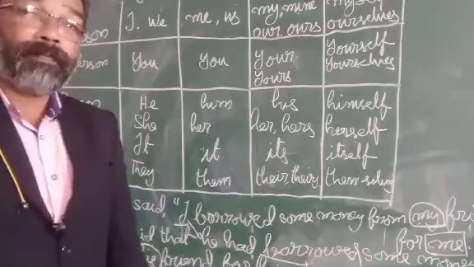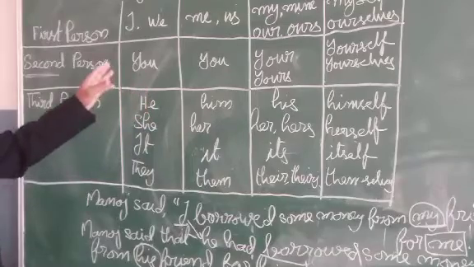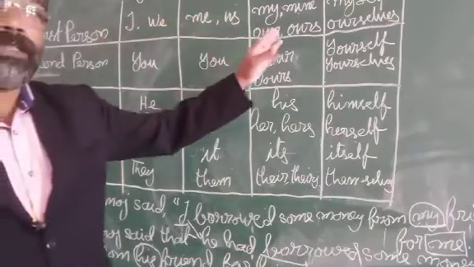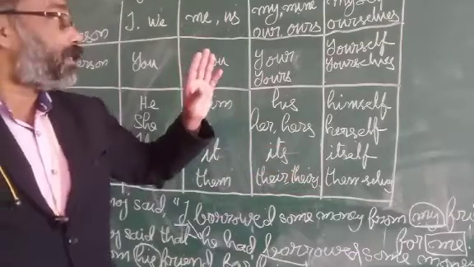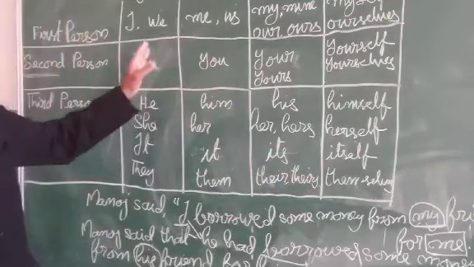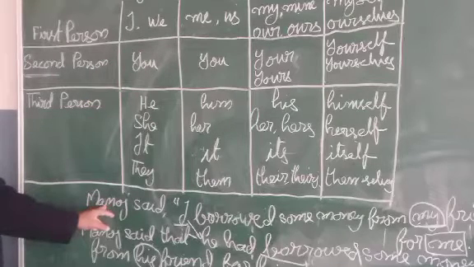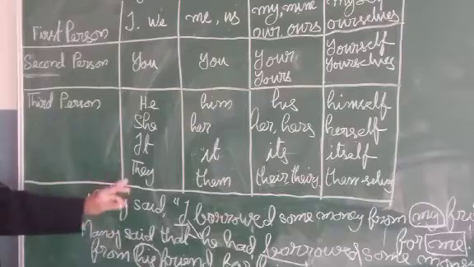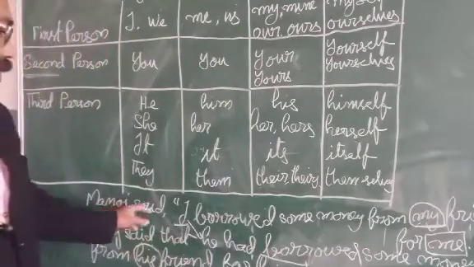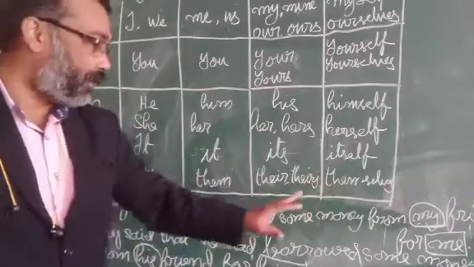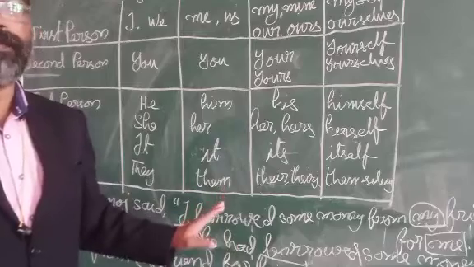So when the first person pronouns are used in direct speech, then that will be changed according to the subject of the reporting verb. Here in the example, as I said, the subject of the reporting verb is third person. So all the first person pronouns in the inverted comma are changed into third person pronouns.